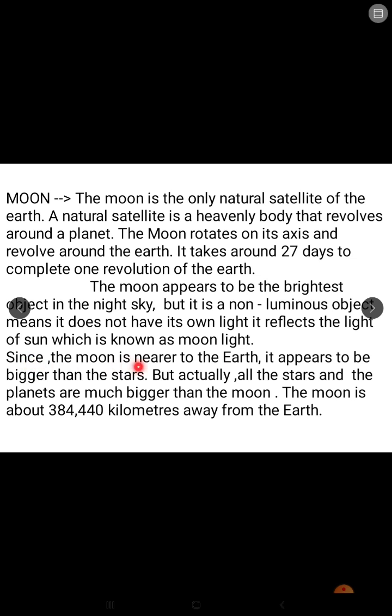Since the Moon is nearer to the Earth, it appears to be bigger than the stars, but actually, all the stars and the planets are much bigger than the Moon. The Moon is about 3,84,440 kilometers away from the Earth.